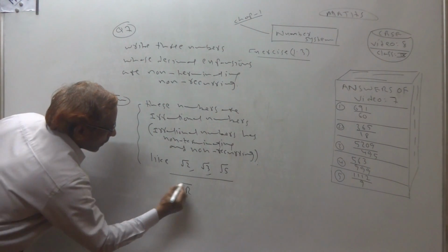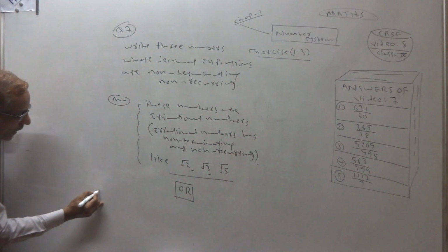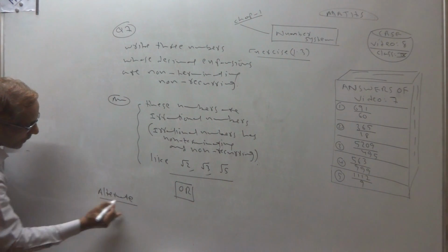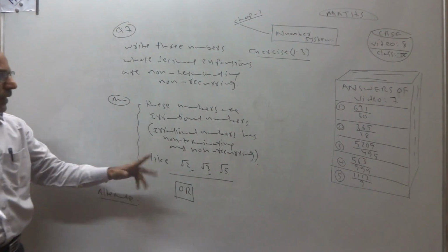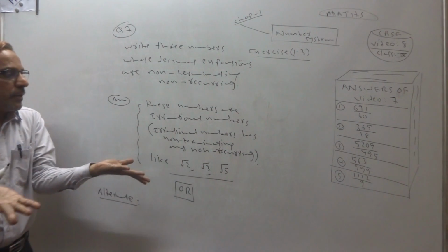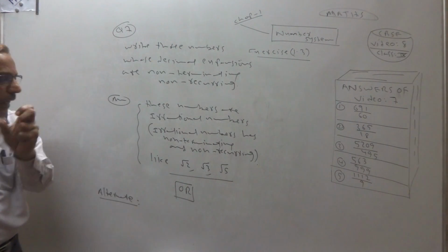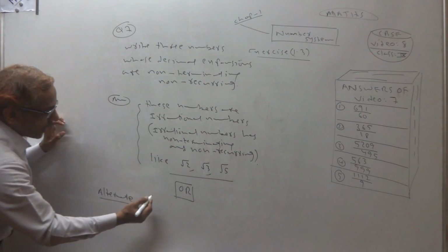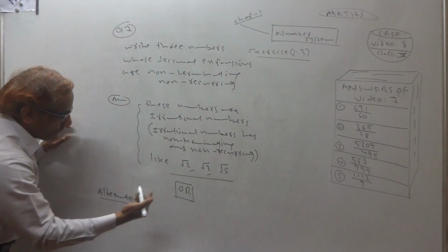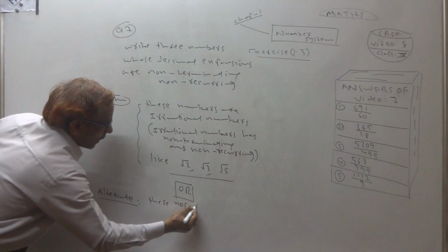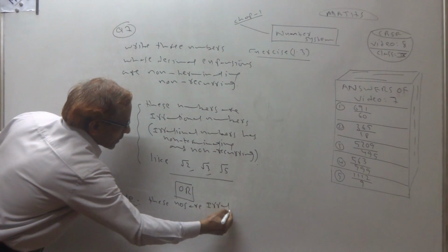Otherwise, you can give an alternate answer like this also. You can just write that root 2, root 3, root 5 are irrational numbers. Or I tell you the other way to write the answer: these numbers are irrational.